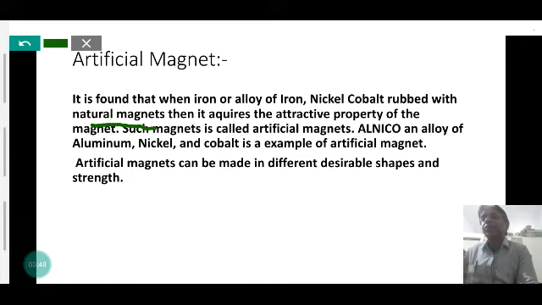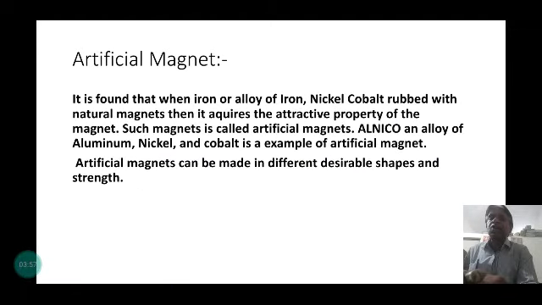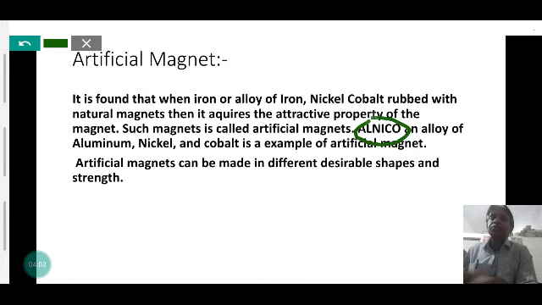Such a magnet is called an artificial magnet. Alnico, an alloy of aluminum, nickel and cobalt, is an example. Artificial magnets can be made in desirable shapes like horseshoe magnet, needle magnet, bar magnet, and have more strength than natural magnets.